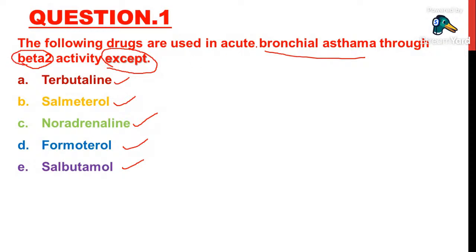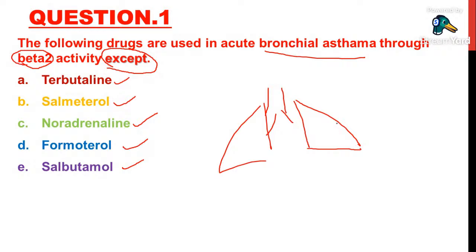Actually, in bronchial asthma, the drug should act on beta 2 receptors because beta 2 receptors are present on lungs. On the lungs, we have beta 2 receptors, especially on the bronchial smooth muscles, and when beta 2 receptors are activated, it will relax the bronchioles, and by that it will increase the inhalation to the patient.